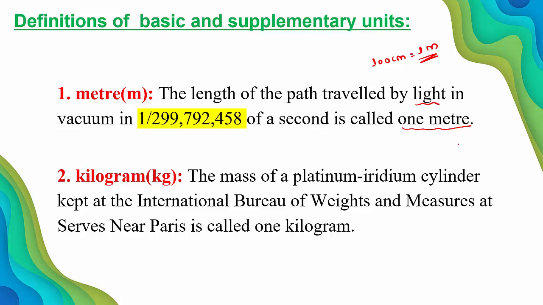So here the light is traveling in vacuum. Why do we have to consider vacuum? Vacuum means nothing: no matter, no particle, no disturbance. So when the light is traveling in the vacuum, how much length does the light travel in 1 second? That gives 1 meter. So what is 1 meter? The length of the path traveled by light in vacuum in 1 over 299,792,458 of a second, that gives meter.